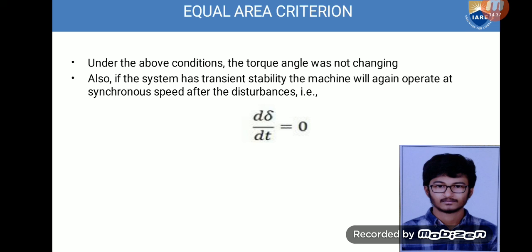The critical clearing angle is related to the equality of areas. It is termed the equal area criterion. It can be used to find the utmost limit on the load which the system can acquire without crossing the stability limit. That means this method helps us identify the changes to be made to make an unstable system stable by identifying the load angle.